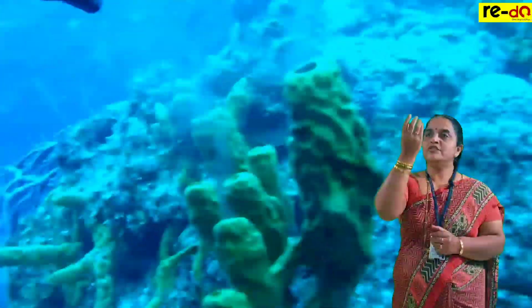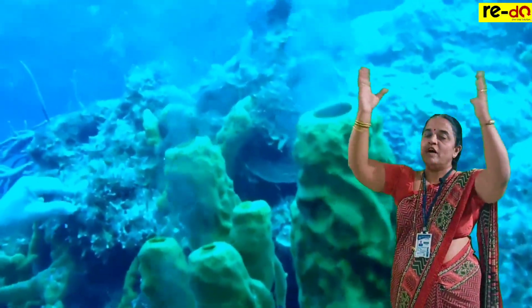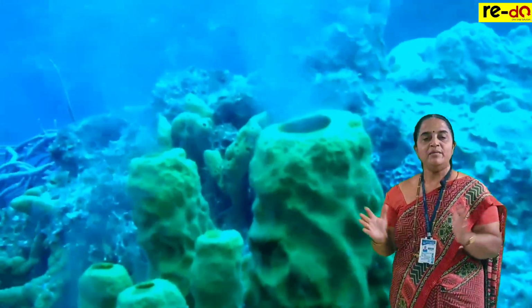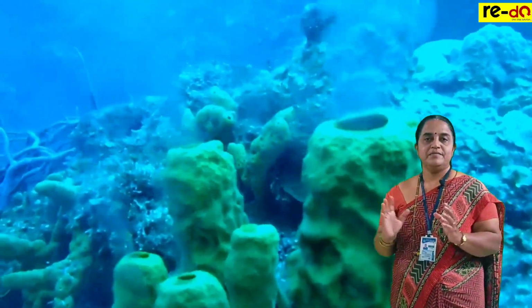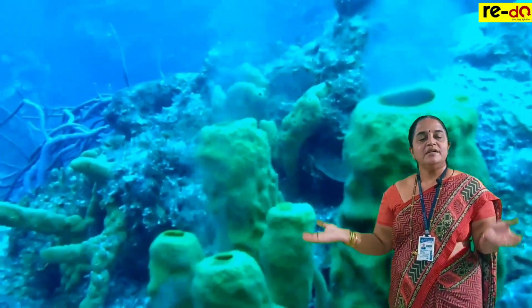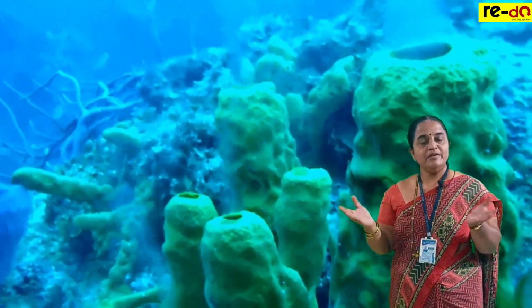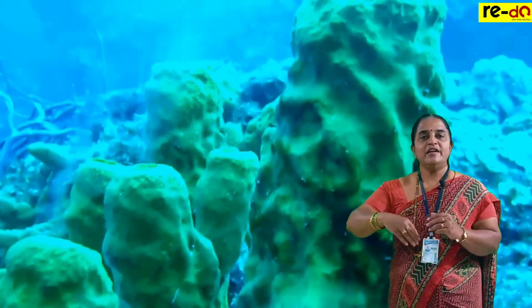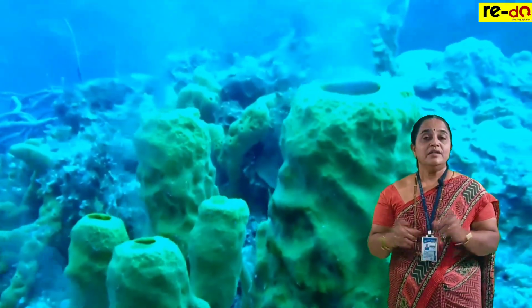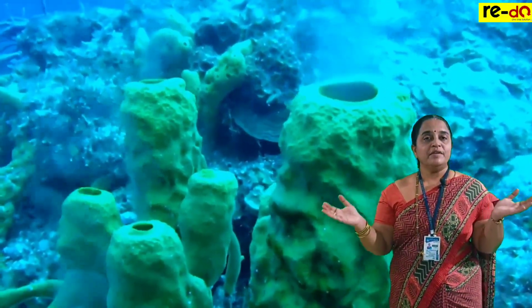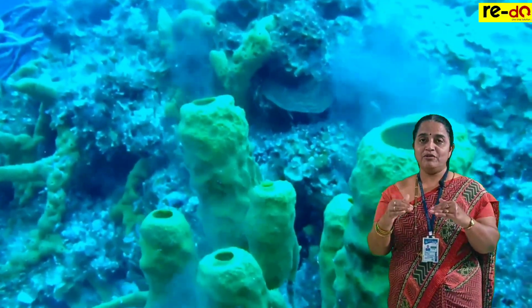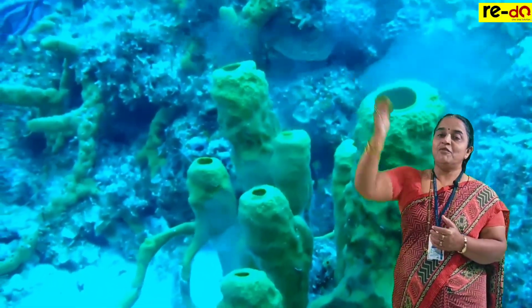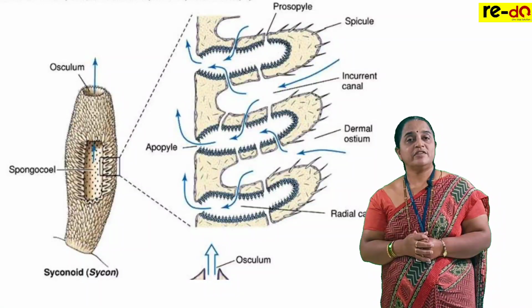After some time this water becomes dirty due to addition of carbon dioxide and excreted mass. Now osculum opens and the whole water goes outside. So the animals throughout their life, attached at the substratum, take water, collect the food, digest it, give out the waste, take oxygen, release carbon dioxide and give the water outside. Now the components forming intake of water, transport of water, holding the water and giving the water out, this comprises the canal system.